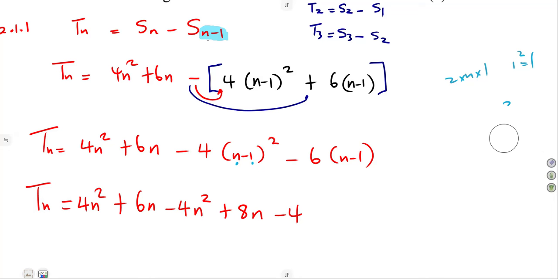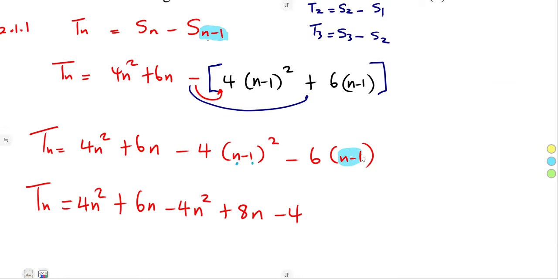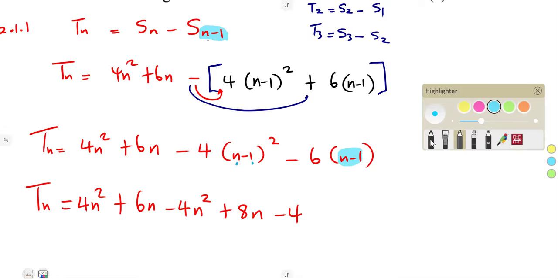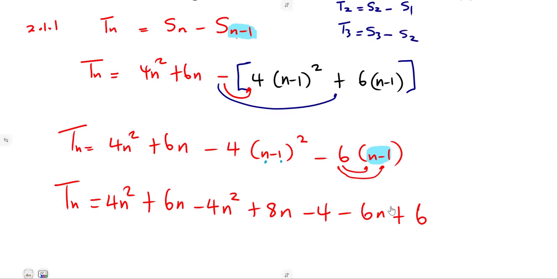Be very careful. All right, then we move on to the last bracket, which is the n minus 1 expanded by the negative 6. So negative 6 multiplies n, negative 6n. Negative 6 multiplies the negative 1, it's going to be positive 6. All right, then we can collect like terms.